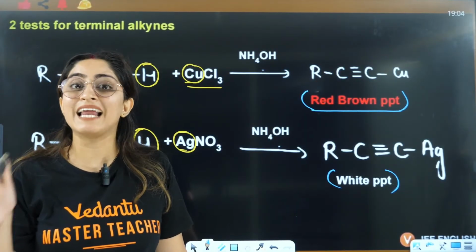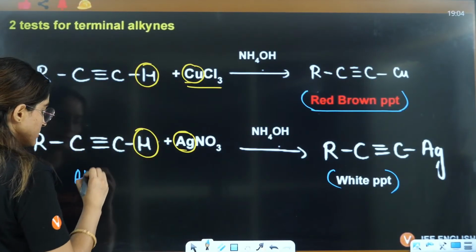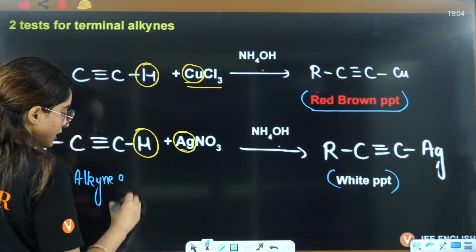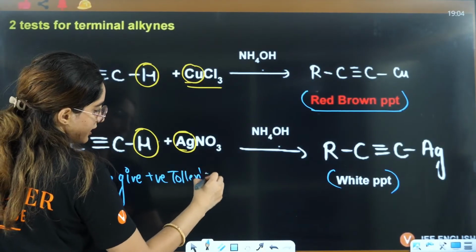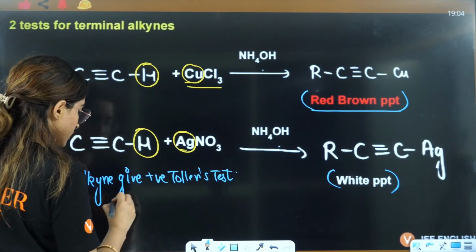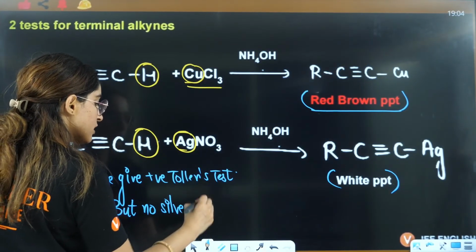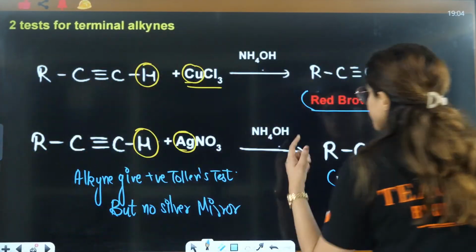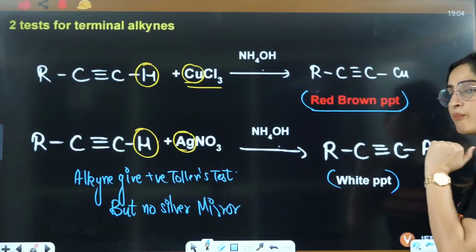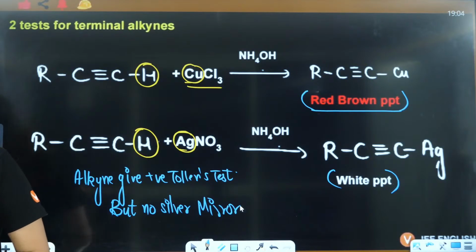Okay, so that is the reason we will study in aldehydes and ketones that alkynes give a positive Tollens test. So we can say alkynes give a positive Tollens test, but no silver mirror. So how are they giving a positive Tollens test? Because with the reaction of AgNO3, they have the formation of white precipitates. That's why we say that they are giving us a positive Tollens test, right? Okay.